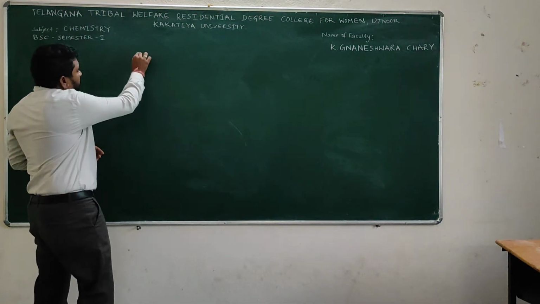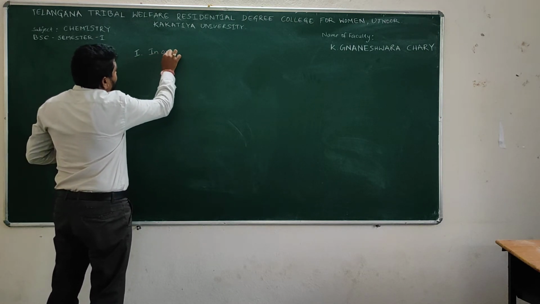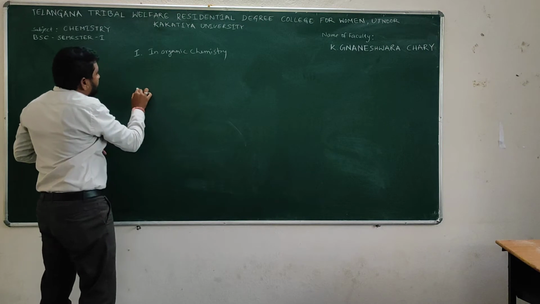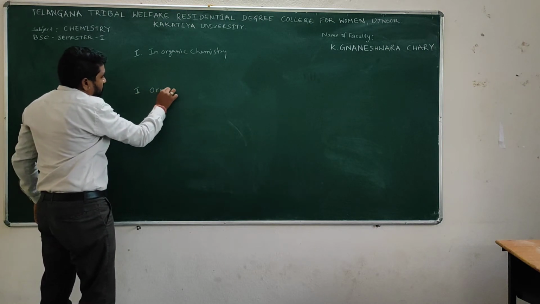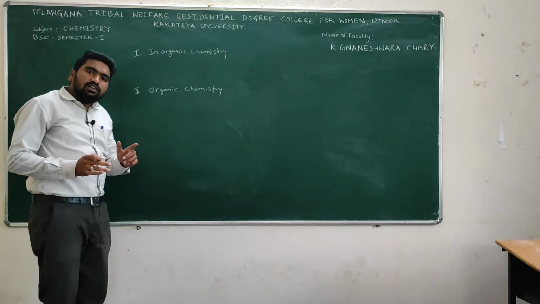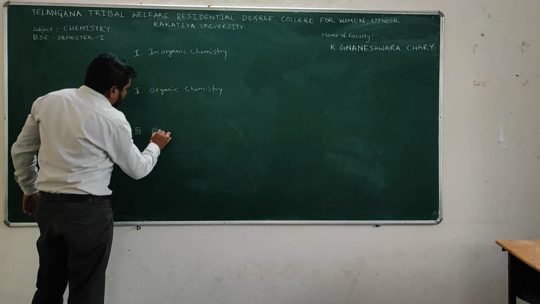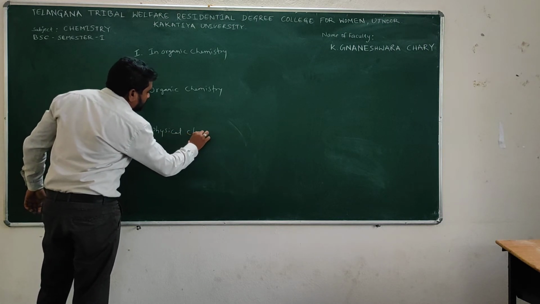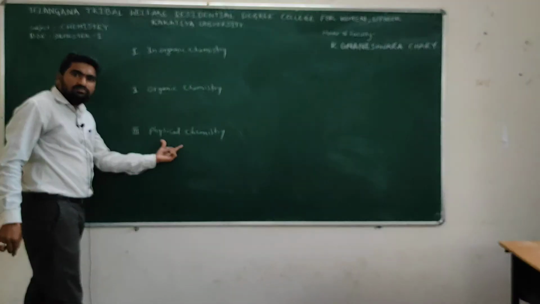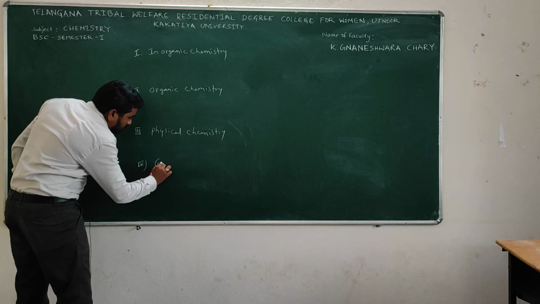So the first unit is inorganic chemistry, the second unit is organic chemistry, and the third unit is physical chemistry, and last but not the least, the fourth unit is general chemistry.